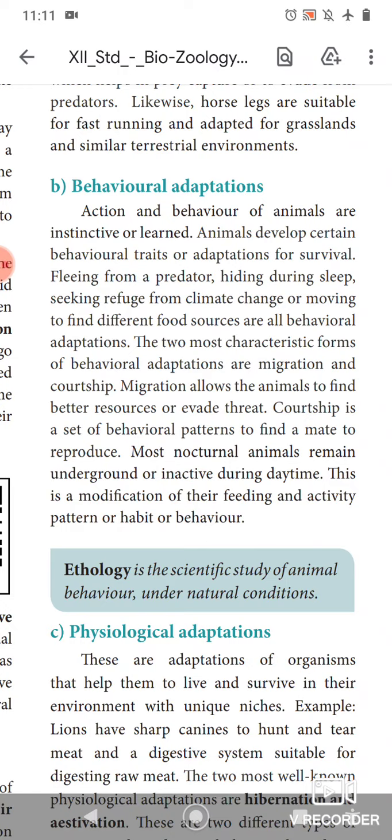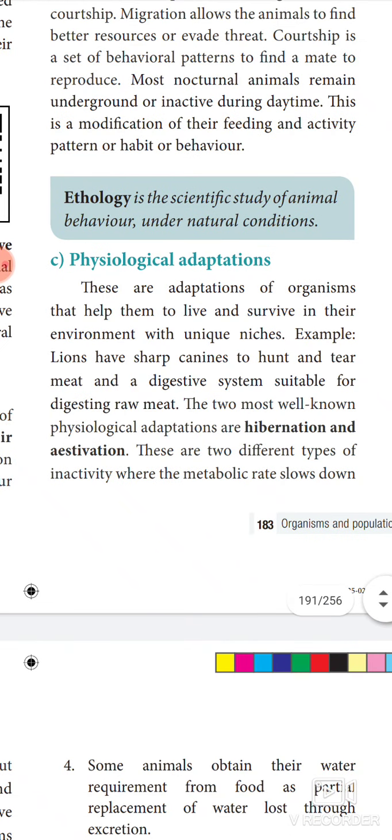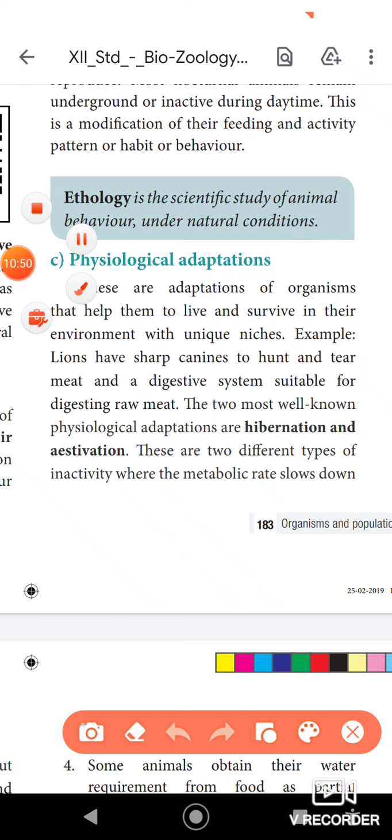And finally we move on to physiological adaptation. We already discussed two well-known physiological adaptations, which are called hibernation and estivation, isn't it? What is hibernation? It is a winter sleep. What is estivation? It is a summer sleep.